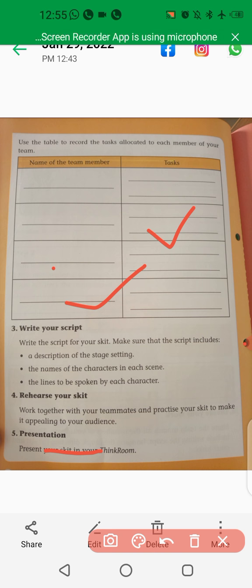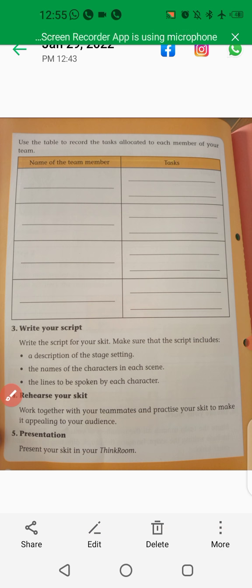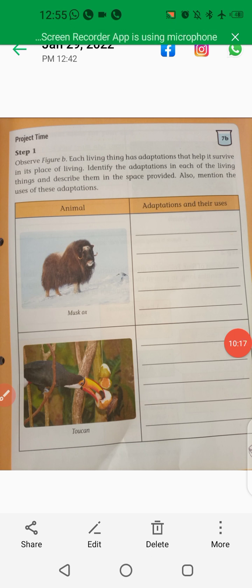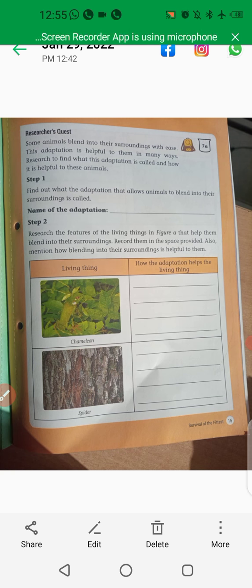If you have any doubts then you can ask me. And one more thing, children, for projects 7.a and 7.b, you have to write the adaptation and its uses. You can search in Google and write, no problem. Here 7.a is also the same. Write how it is useful, their special features, and how it helps them survive in different conditions. Okay children, bye, have a nice day.